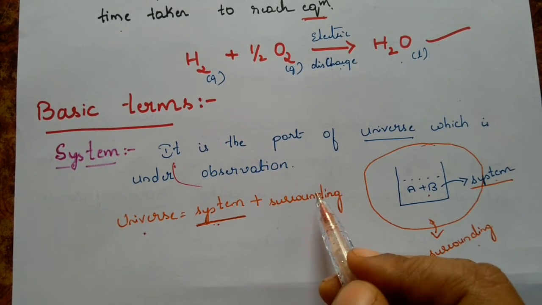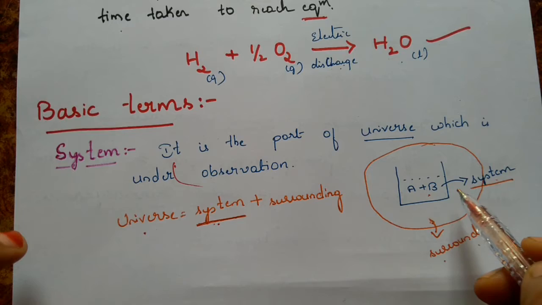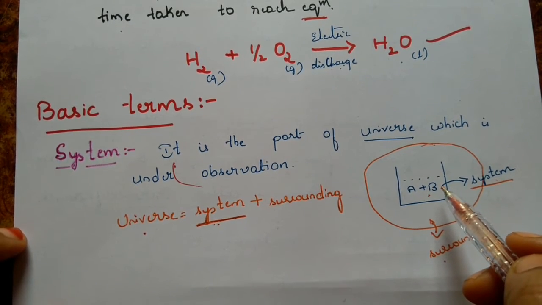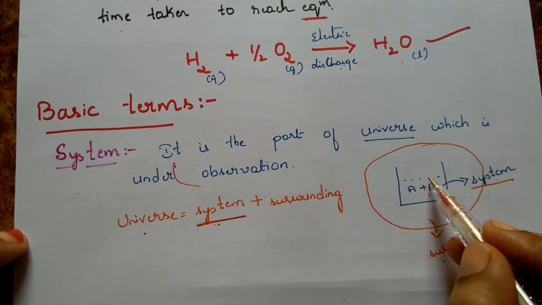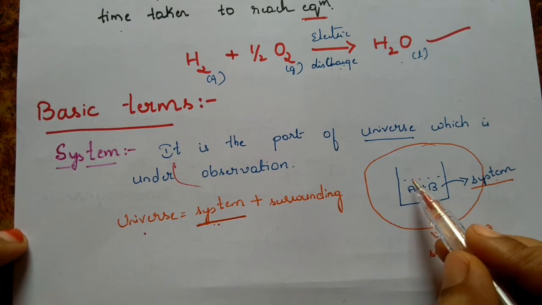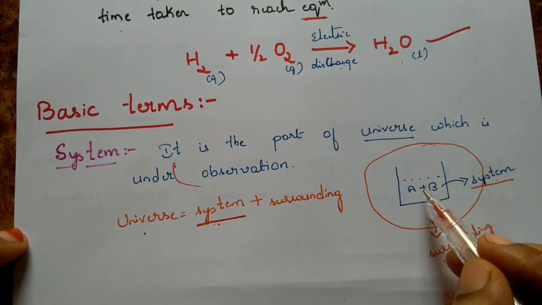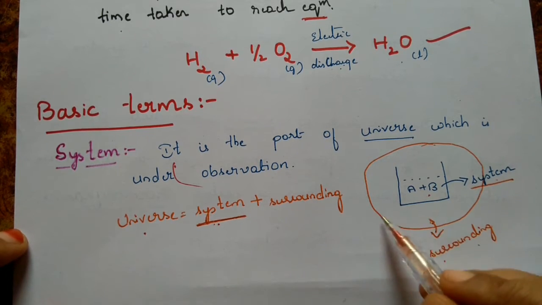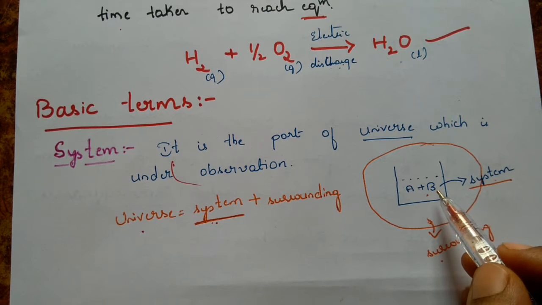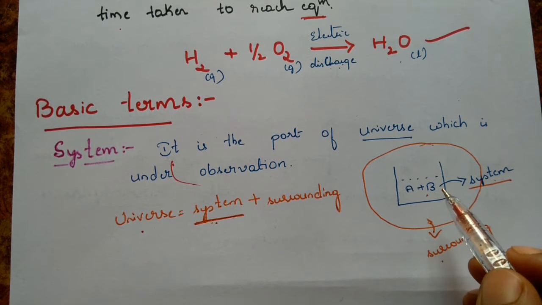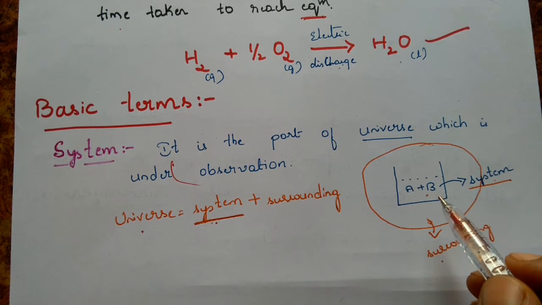Let us take a normal example, one which will come across in our studies. The reaction we have taken, and the reaction mixture we are observing, becomes our system, and the entire rest is the surrounding. This beaker we have taken in a lab.